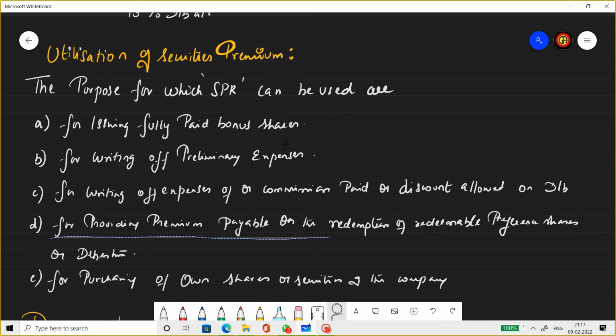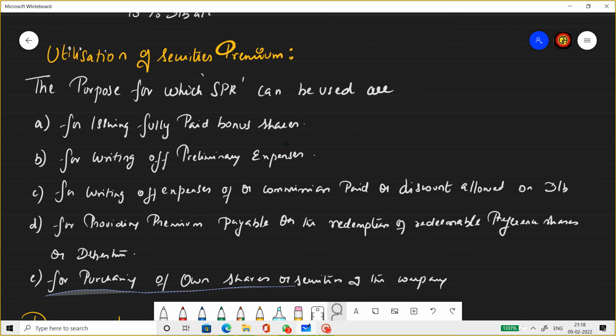For providing premium payable on redemption of redeemable preference shares or debentures. When shares are redeemed, redeeming is repaying. So when you redeem at premium, that means you repay at a price more than what you issued for. So when you repay more than what you get, you need extra money for that. So for that purpose, the SPR can be utilized.